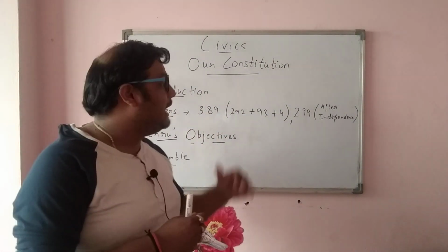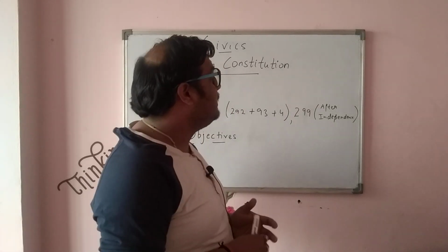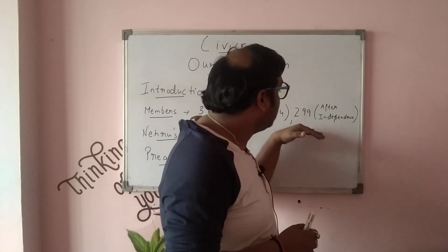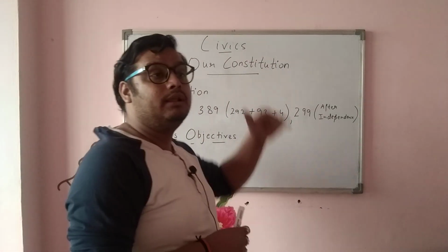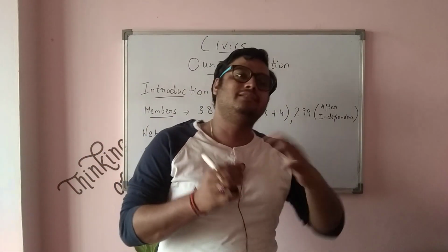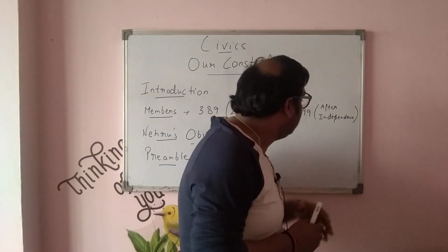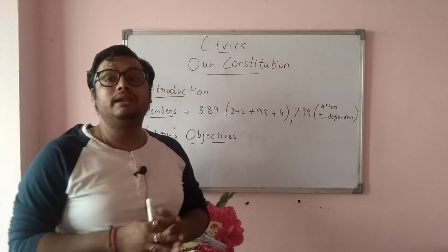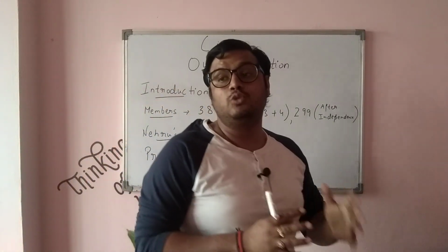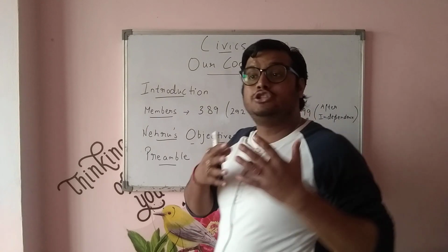And before that our country got independence in 1947. When independence came, the Constituent Assembly members were reduced. In many places it is written that there are in the 300s, but to be precise, the number is 299. After independence, the members of the Constituent Assembly were 299. So now what is the Constituent Assembly?